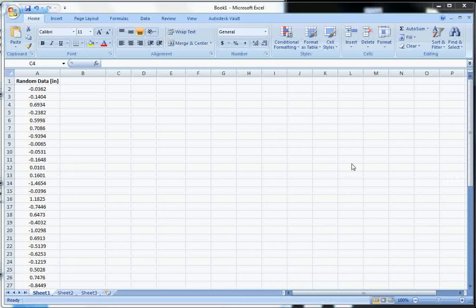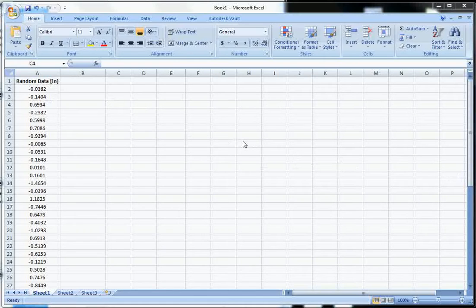In this video, I'm going to show you how to construct a histogram in Microsoft Excel. Now, I've shown how to do this in Cy Davis because Cy Davis is much easier to use, but if you can't use Cy Davis, that's fine. You can do this in Excel, but there's no built-in tool to do this automatically. There's one that you can download as an add-on, but if you're using a computer that's not yours, you can't really do that. So here we've got a random data set in inches, for example.